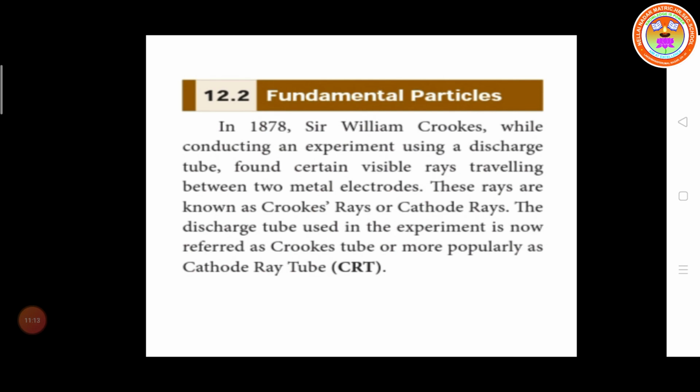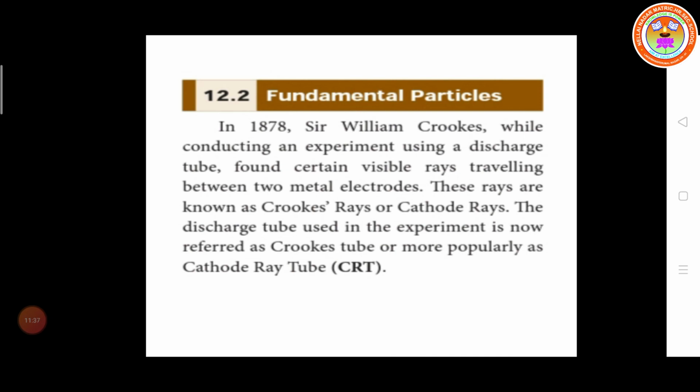Fundamental particles. In 1878, Sir William Crookes, while conducting an experiment using a discharge tube, found certain visible rays traveling between two metal electrodes. These rays are known as Crookes rays or cathode rays.